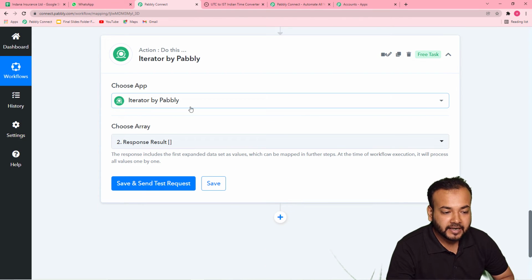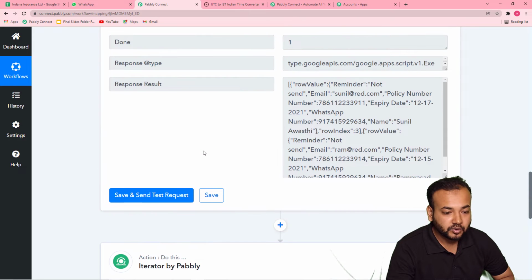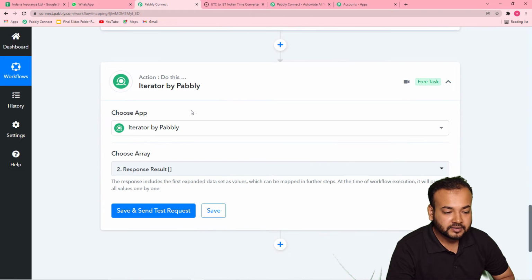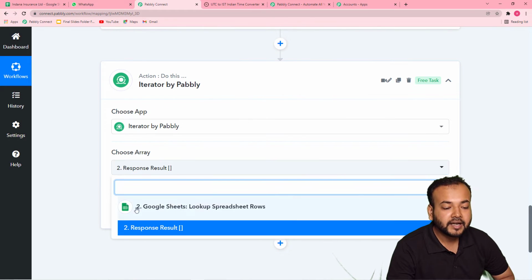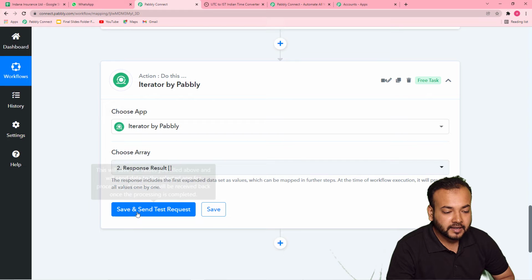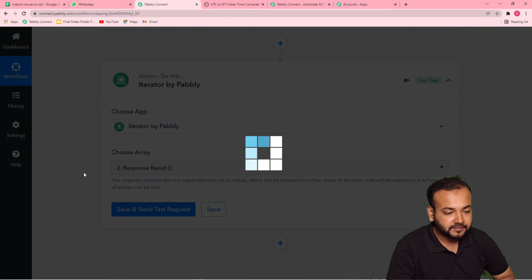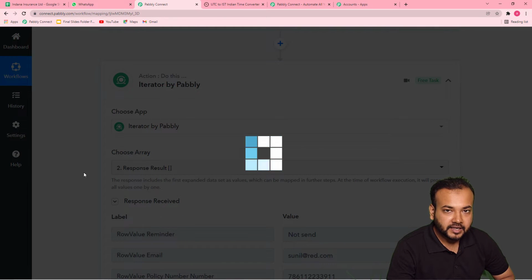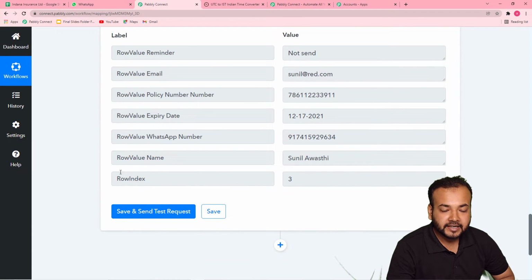First of all, when I applied iterator, it is asking for choose array. Okay, so here I am going to select this response result array, right? So click here on this choose array field, and you will find this Google Sheets option here. And when you click on it, you will find this response result field. So click on it, okay, and click on save and send test request.